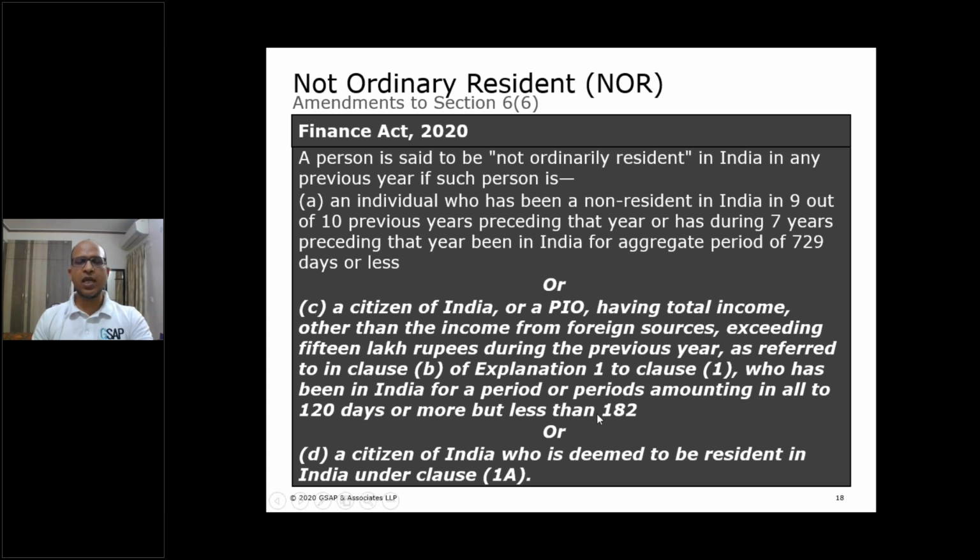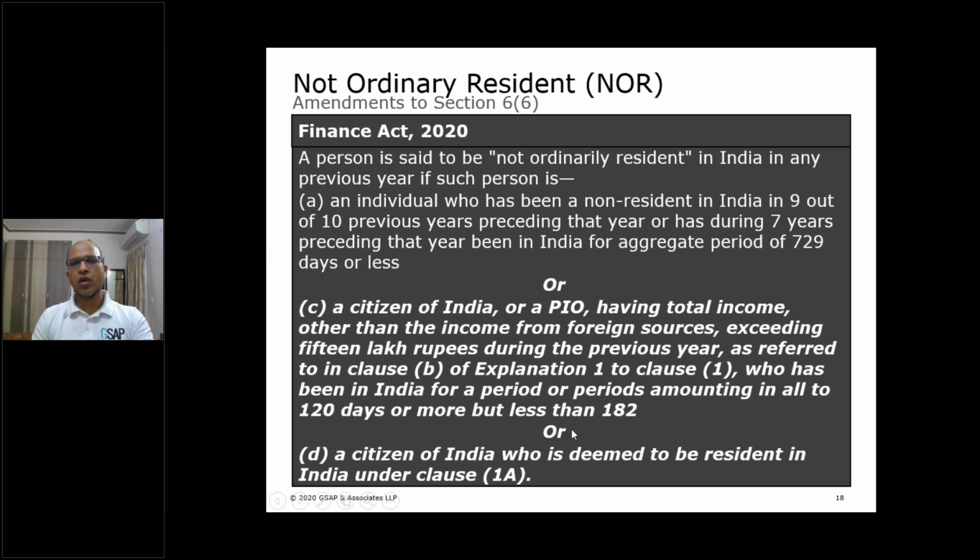Such a citizen or PIO who is covered by 1B, who is visiting India and whose Indian source income is 15 lakh or more, will become NOR if his stay is between 120 to 181 days.